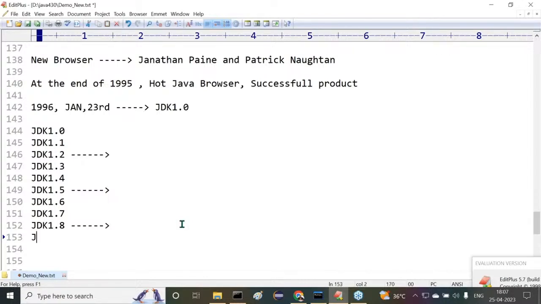Next, the JDK 1.9 version is an utter flop version, a failure version. Features are not much. From the 1.8 version onwards, Java people are trying to copy features from other languages. Before that, Java had its own, and other programming languages copied from Java. But from 1.8 onwards, Java people are trying to copy features from other programming languages. The best example is Python.